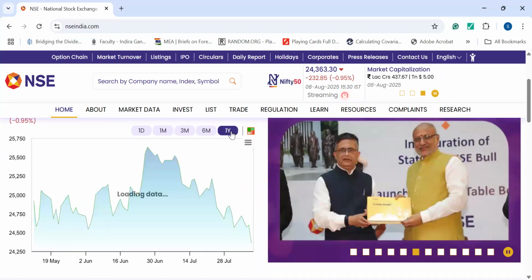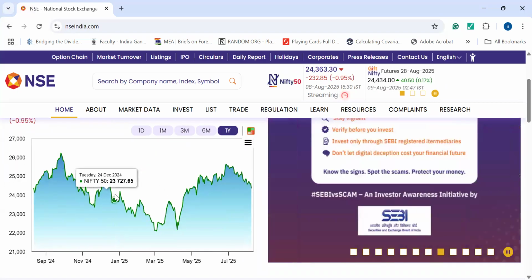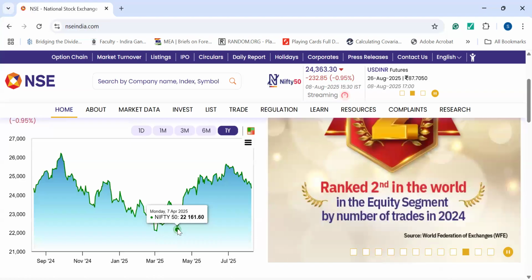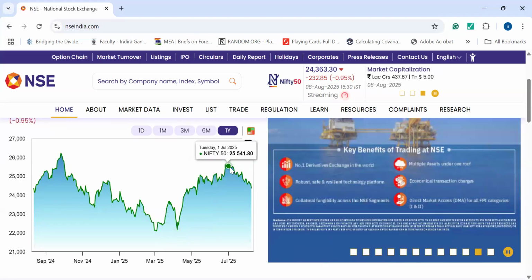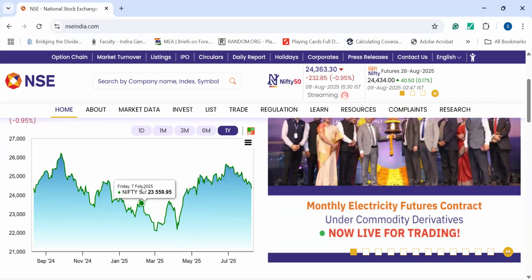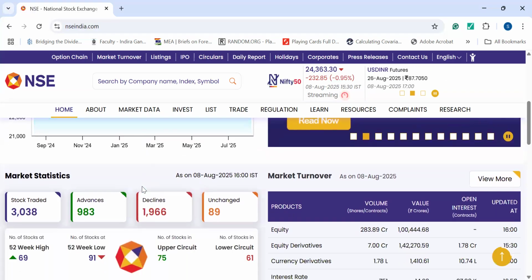If you click for 1 year, you will find the ups and downs of the Nifty 50 in the last 1 year. You might find that the lowest was here on 7th of April, and it increased till here at 30th of June, and later it started decreasing. So this graph is very useful and very user friendly.